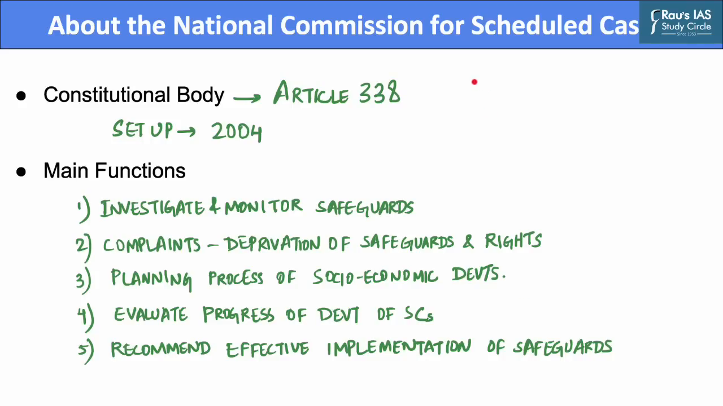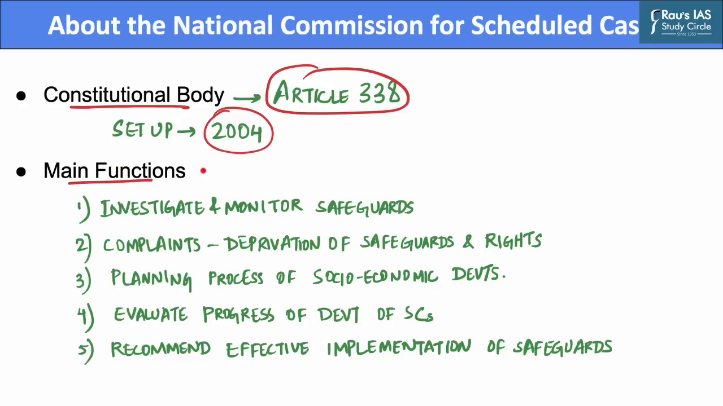The National Commission for Scheduled Castes is a constitutional body which was set up under Article 338 of the Constitution of India. It was set up in the year 2004 to investigate and monitor all matters relating to constitutional safeguards provided to the scheduled castes and to protect their rights. The main functions of the National Commission for Scheduled Castes are as follows. First, it investigates and monitors all matters relating to safeguards provided for the scheduled castes under the Constitution or under any law for the time being in force.